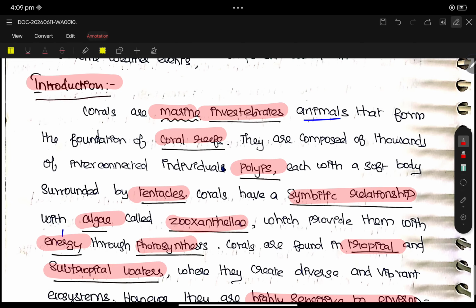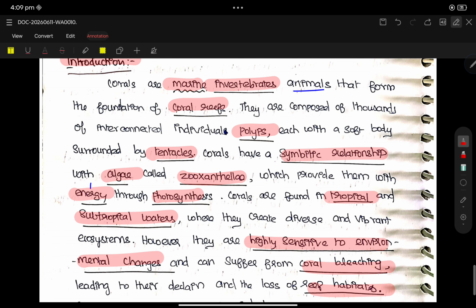So here I made a comprehensive introduction. Sorry, it is broad and comprehensive. Corals are marine invertebrate animals that form the foundation of coral reefs. It is an animal, a marine invertebrate animal.